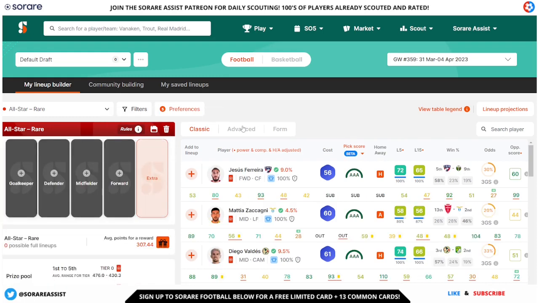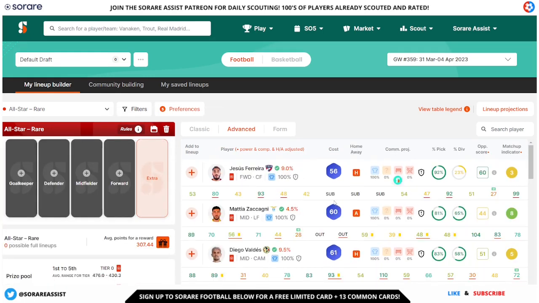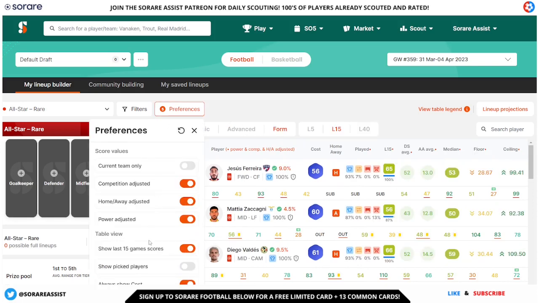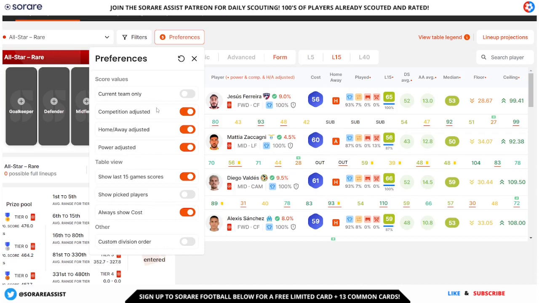They've also got a number of other features as well, like different information on the advanced tab and form tab, and you can also filter this by different preferences as well, like competition adjusted and home away adjusted. So this is going to adjust the L15 scores based on whether that player is playing away or at home. It's also going to give you an option to add power adjusted as well, which is going to take into account your unique players' XP and give the L15 score based on the player's XP.